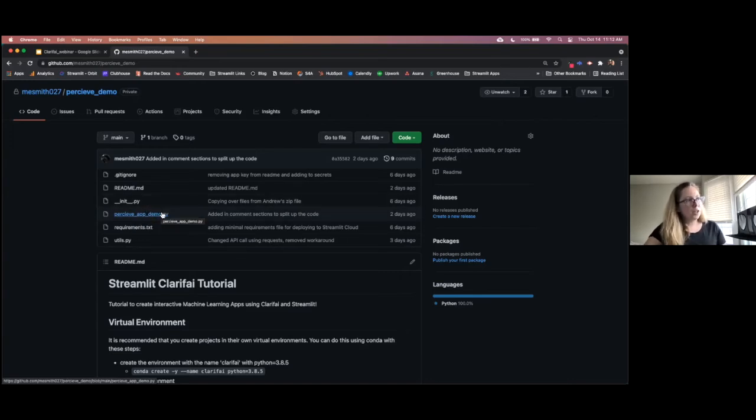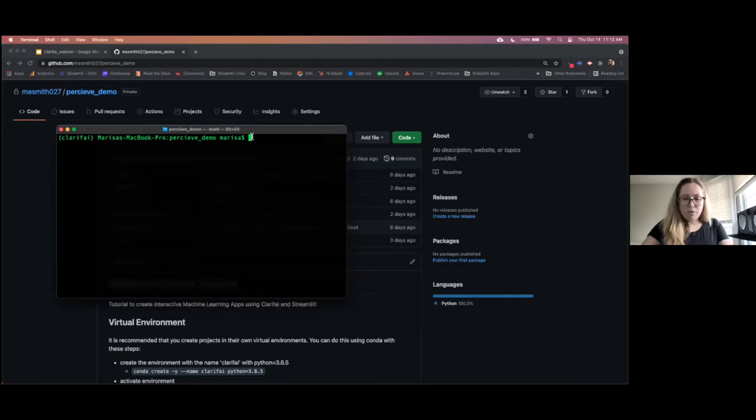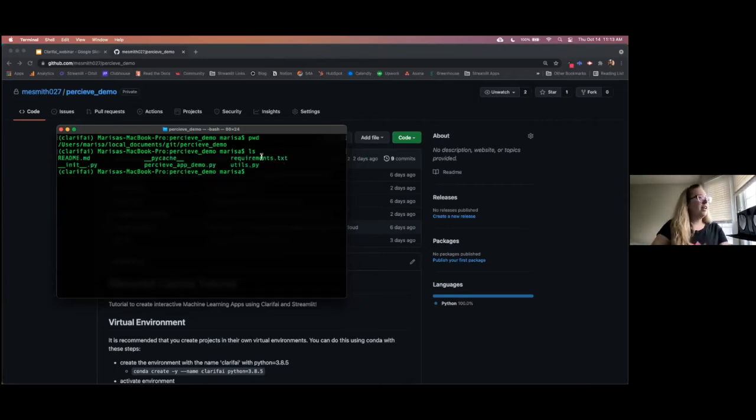Now I'll go into some of the code a bit later, but now that I've shown you what our repo looks like, let's actually run it locally, make sure it works, and then I'll show you how you can take that to deployment. To do that, we are going to do it from the terminal. So I'm going to bring over my terminal here, and you'll notice that I am in my local copy of this repo, perceive demo with Git. If I take a look at our files, we see all of the same files I just talked about: our README, requirements, utils, and then of course, our perceive app demo.py.